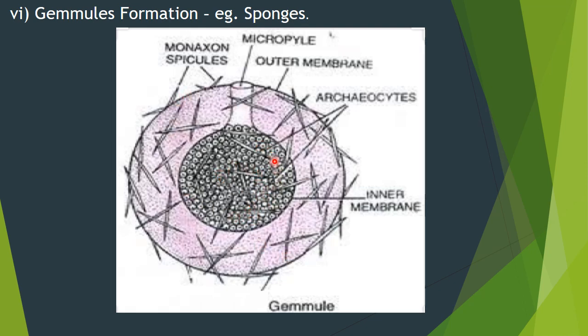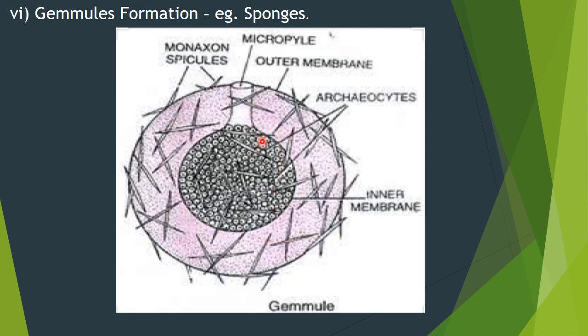Here you can see a number of archaeocytes. This collection of archaeocytes results in the formation of gemmules, and they are protected by an outer layer. This outer layer has two layers: here the inner membrane, here the outer membrane. This way a protective cover surrounds the gemmule.